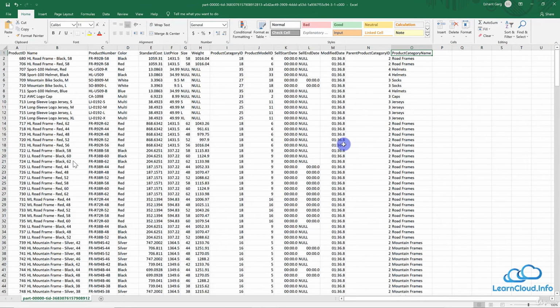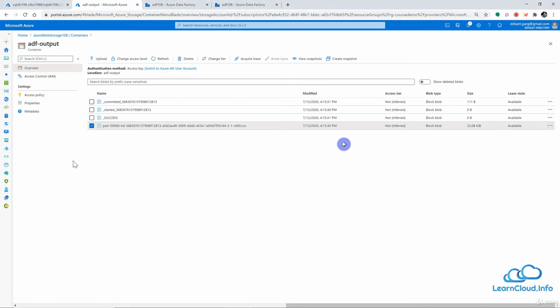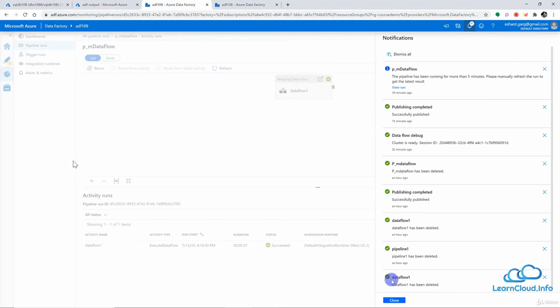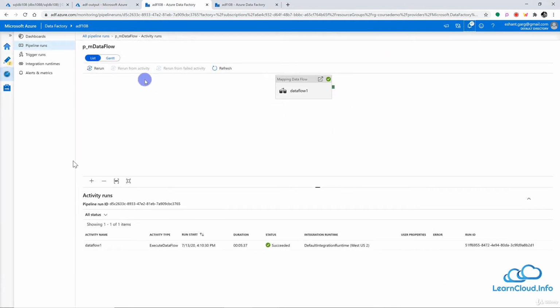So I hope this has given us some insight, some familiarity with the mapping data flow. And of course mapping data flow is a big topic, and it has a lot of transformations and different settings and ways to optimize those settings, which we can look into in a future lesson. Thank you very much.